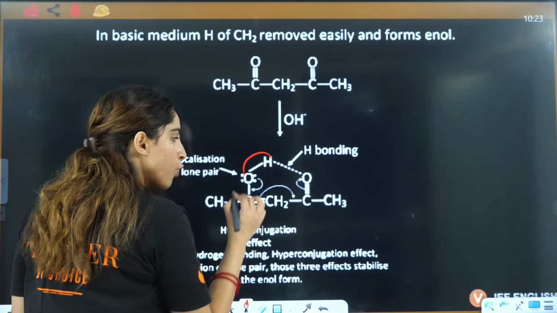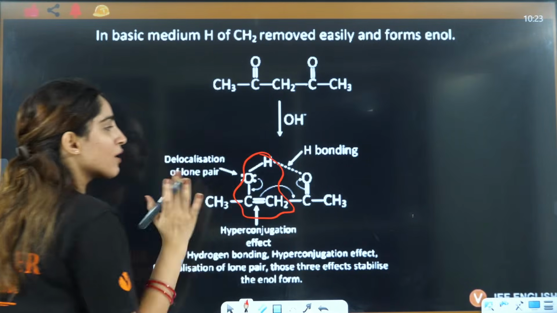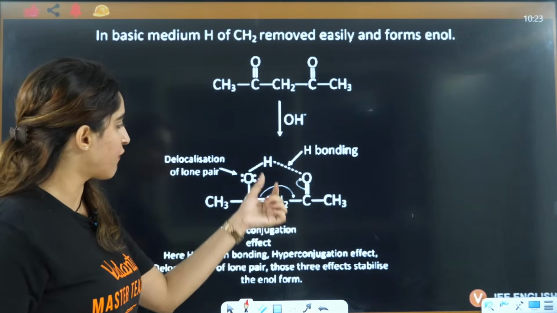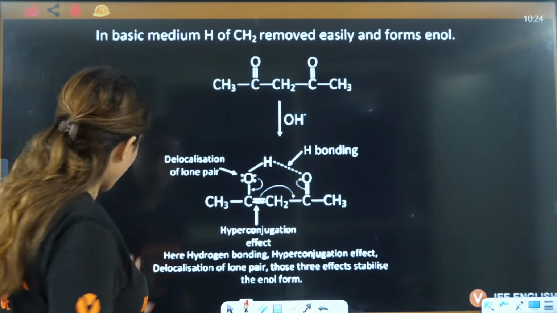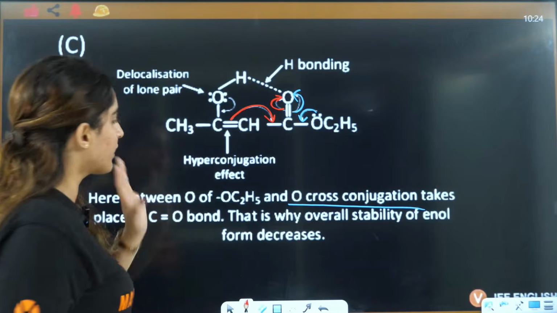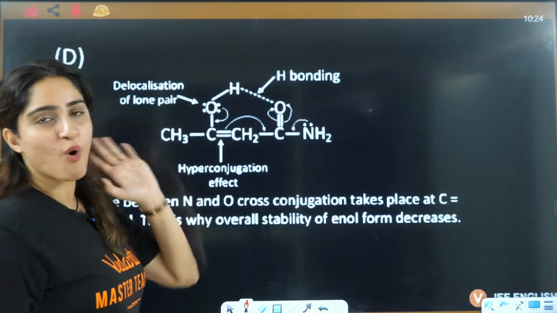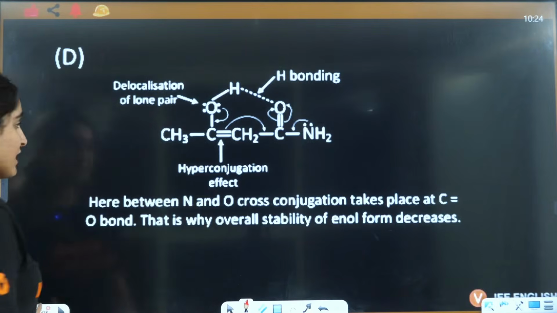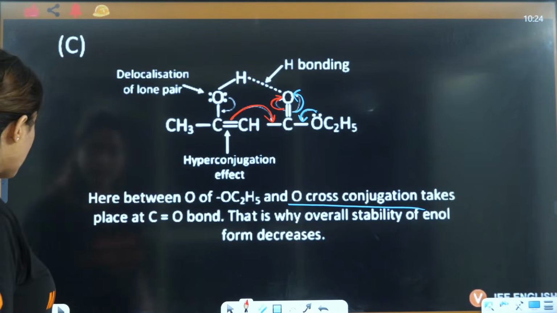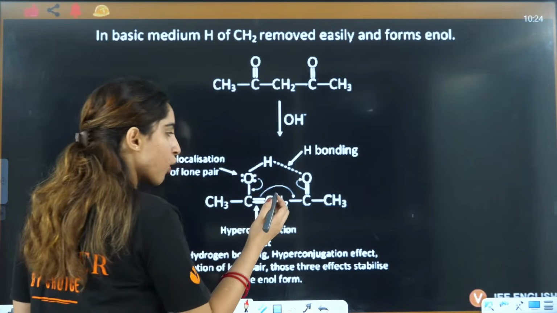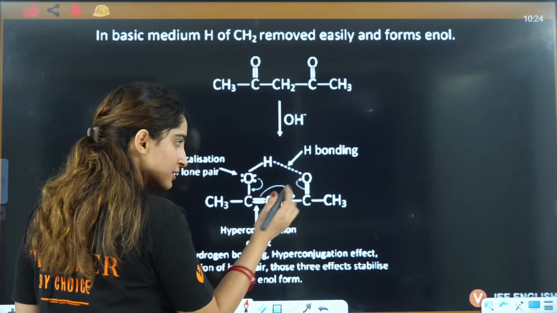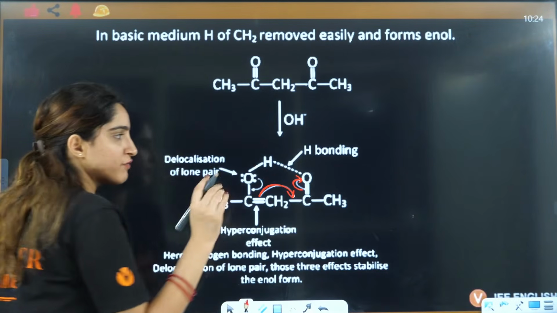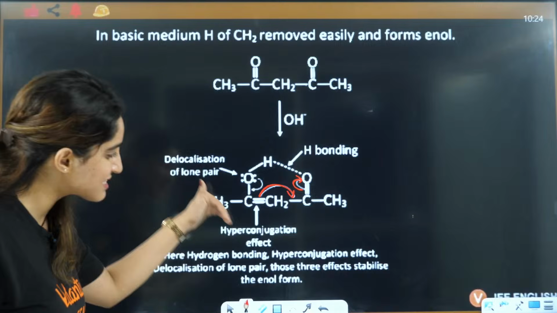If the enol part is formed, yes, hydrogen bond is here also. See, simple thing is, hydrogen bond is not the differentiating factor. You can see hydrogen bond here also, and you will see hydrogen bond in the D part also. So that will not define it, right? The differentiating factor is, here you have only one conjugation, that will be if you have this. This double bond will shift here, this double bond will shift here, that's the only conjugation, that is extended conjugation.